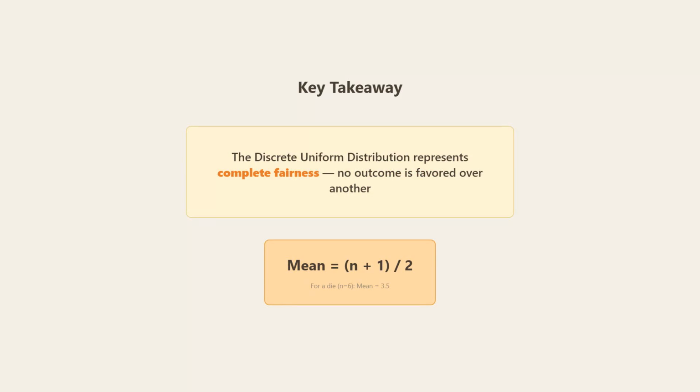The key takeaway? The discrete uniform distribution represents complete fairness. No outcome is favored over another. For a six-sided die, the mean is 3.5, right in the middle. This distribution is your go-to whenever you need pure randomness with no bias.